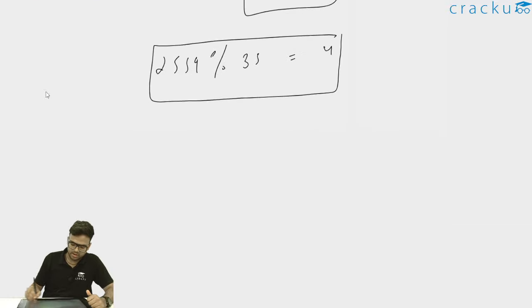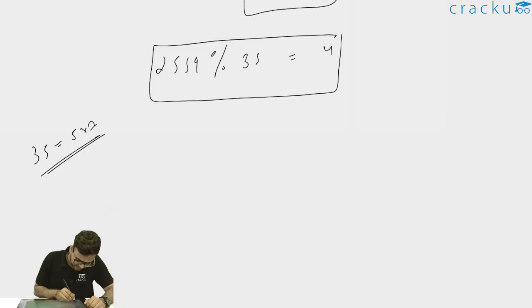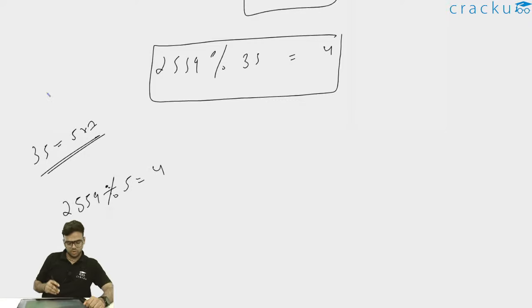35 can be written as 5 into 7. Now both 5 and 7 are prime numbers, so they are co-prime. Whatever remainder I get with 5 and whatever remainder I get with 7, if both of them are the same, I'll get the same remainder with 35 as well. So if I take the remainder of 2559 by 5, I'll get 4, because 2559 mod 5 will be equal to 4.